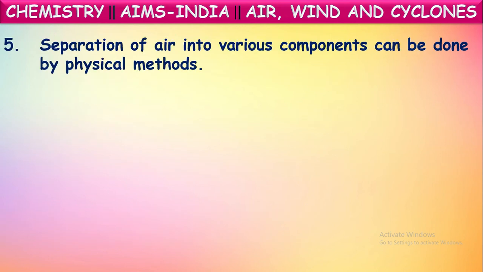And the separation of air into various components can be done by physical methods. So this is also one of the properties of mixtures. If it is a compound, then for the separation of various components, it is needed to use chemical methods. But here, the components of air can be separated by physical methods itself, like diffusion and liquefaction, which we call preferential liquefaction, or solubility. By using these different techniques, we can separate the components of air.